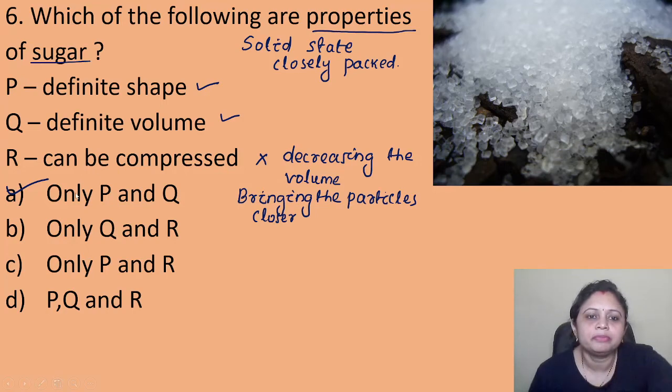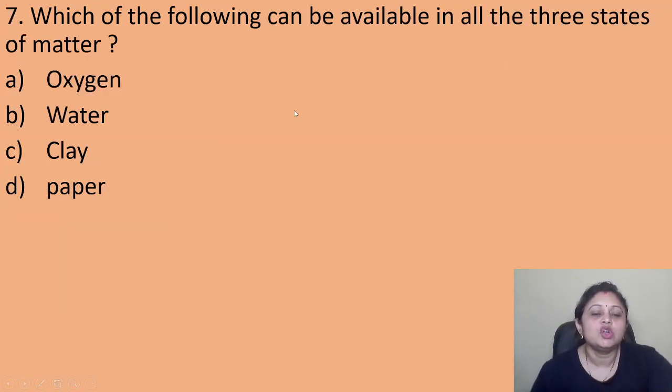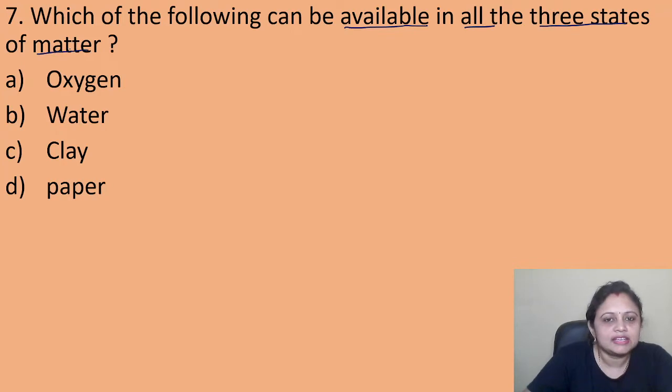Got it, everyone? Coming to the next question, which of the following can be available in all the three states of matter? Option A, oxygen, B, water, C, clay, D, paper. Do you have any idea, students?